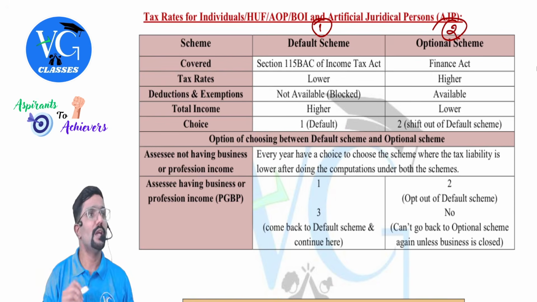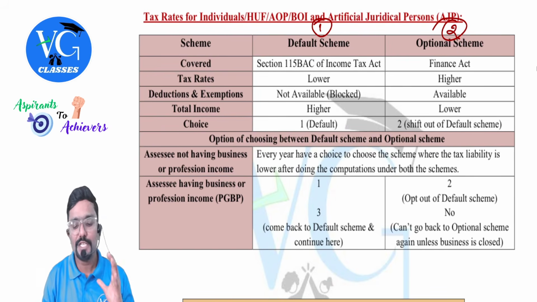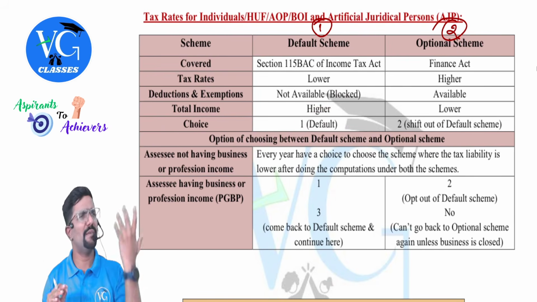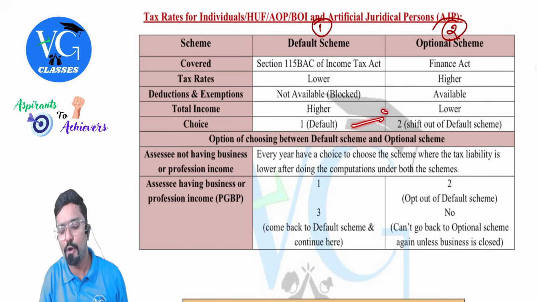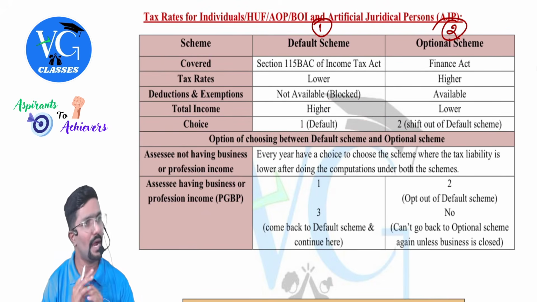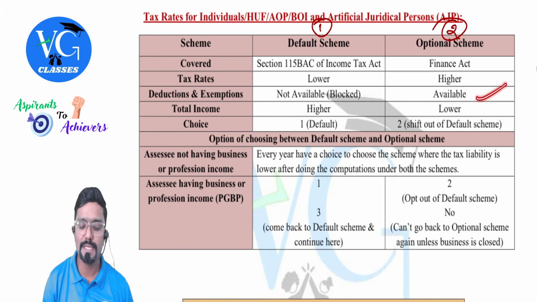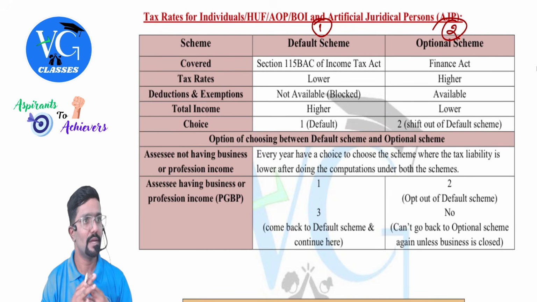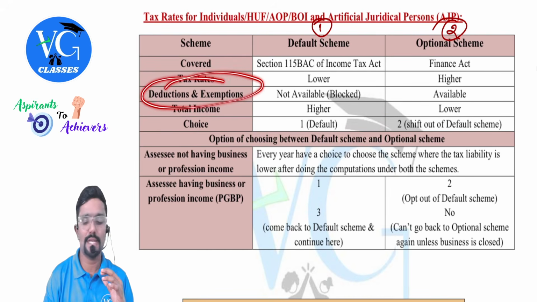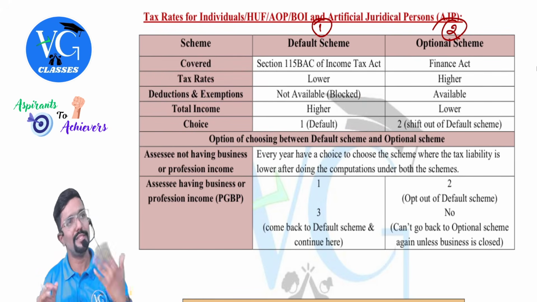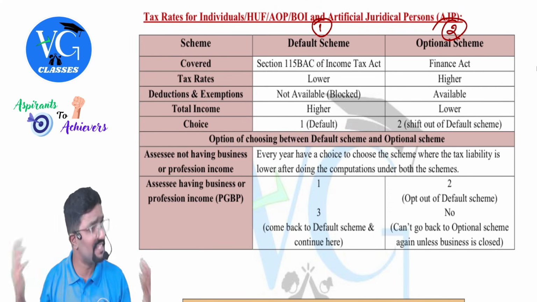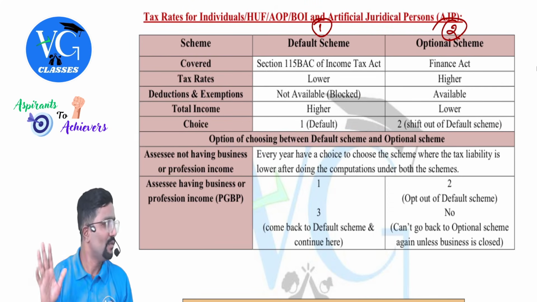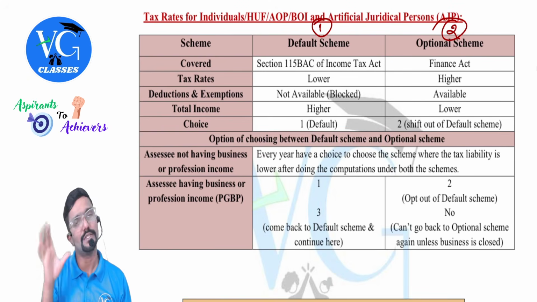Yes, sir. Now, how is the choice made, sir? Guys, the first choice is always default. No, no, sir, I am not liking it. Madam is disturbing me by blocking the deductions and exemptions. Can I opt out of it? Yes, you can opt out of it and follow the optional scheme. Under optional scheme, we are free to claim exemptions and deductions, guys. Clear? And see, the majority of the deductions and exemptions are blocked here. Not everything, but majority. Whatever normal people are dependent on, like HRA exemptions and all, or deductions and all, everything is blocked. Most of the important deductions are blocked. Okay.